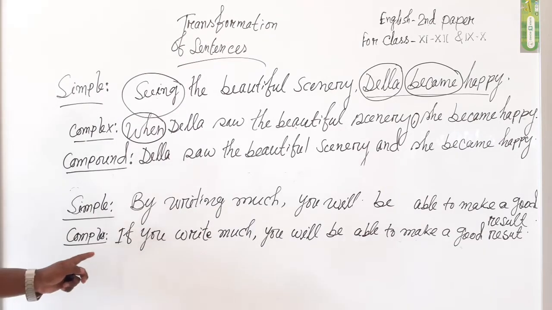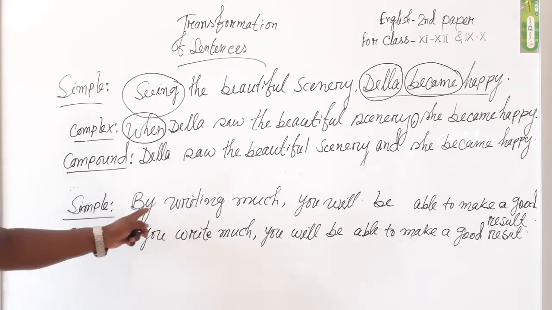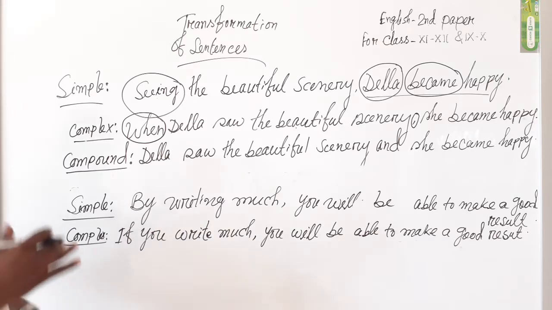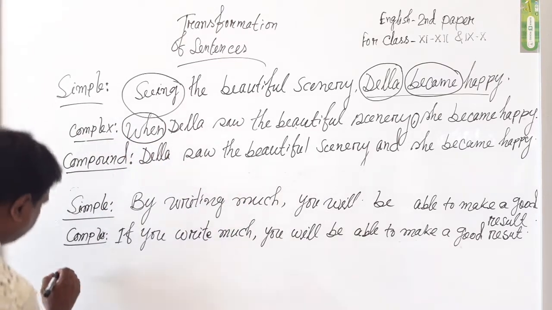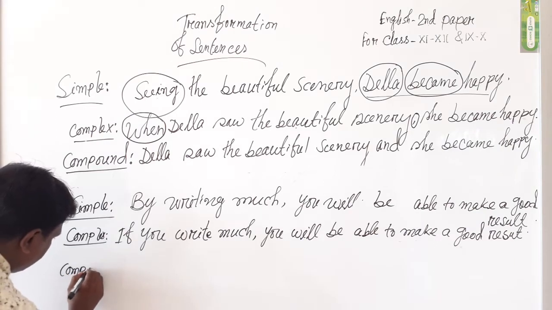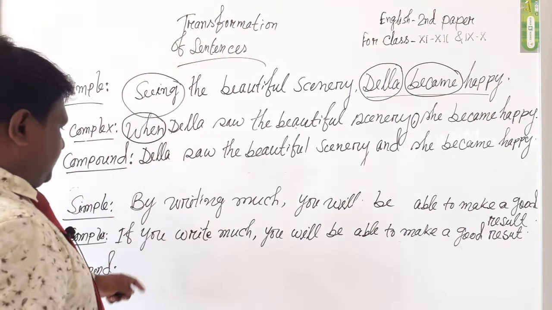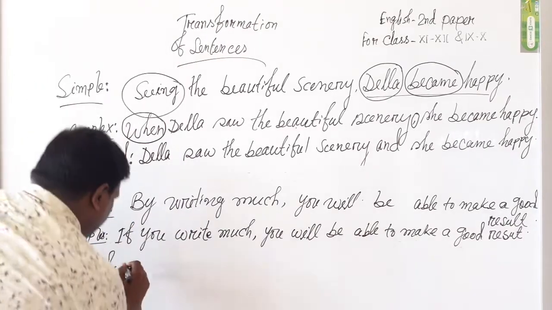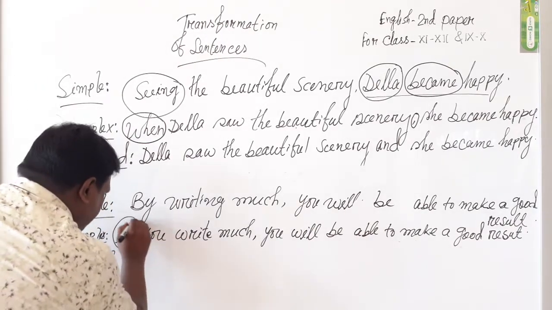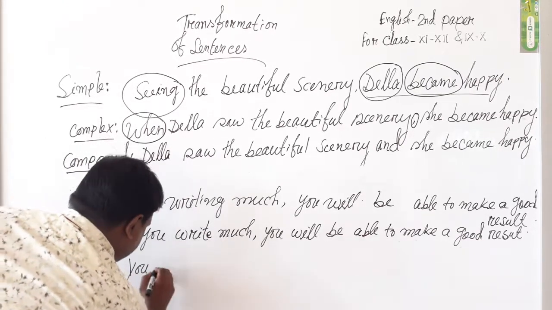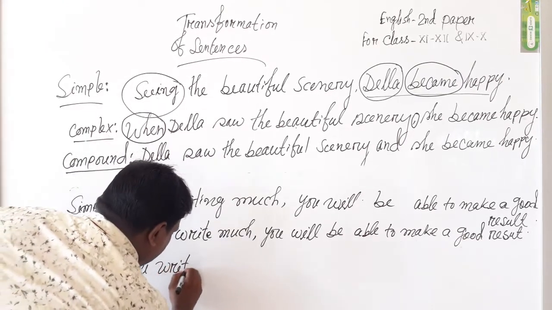Here it is clear to you that instead of by plus verb plus ing, we must use the conditional mood if. And what is written in the compound sentence? We can say just if will be removed from here.